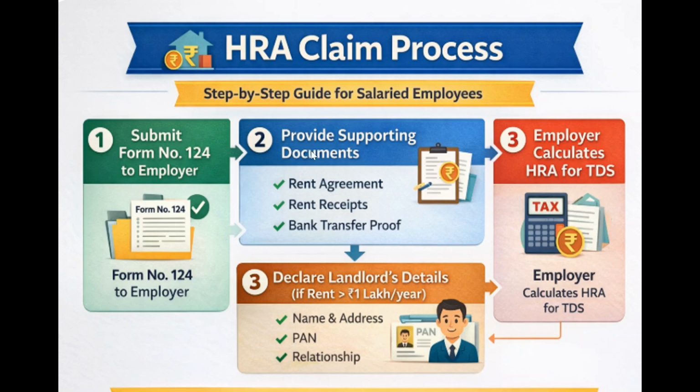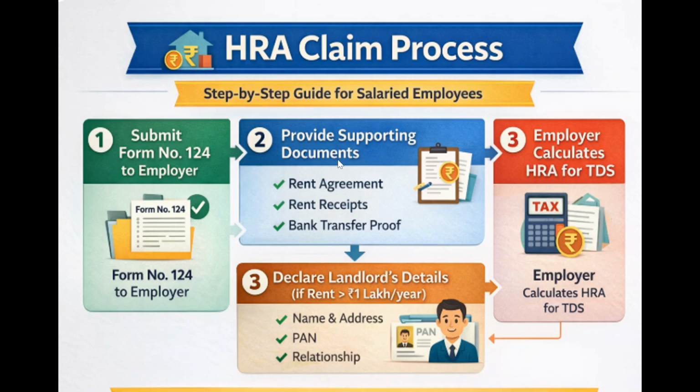So for the HRA deduction, what do you have to mention? You have to mention the name and address of your landlord, and the PAN of your landlord. PAN is mandatory in case rent is 1 lakh per annum or more, and the relationship. So these are the landlord details required, and further, the rent agreement is also required.